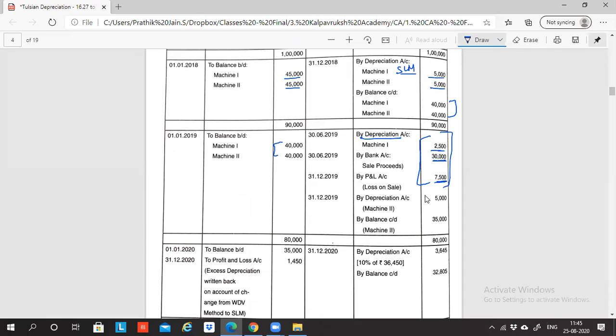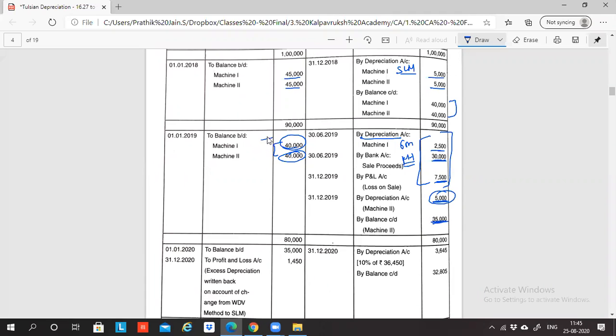Do you remember, when I created the ledger, the 40,000 worth machine 1, for the 6 months you used it the depreciation was 2,500, the money received from the bank sale was 30,000 rupees, and 7,500 is a loss. This is for machine 1, and machine 2 depreciation was 5,000. So from machine 2's 40,000, minus 5,000 depreciation, I'll get balance 35,000.